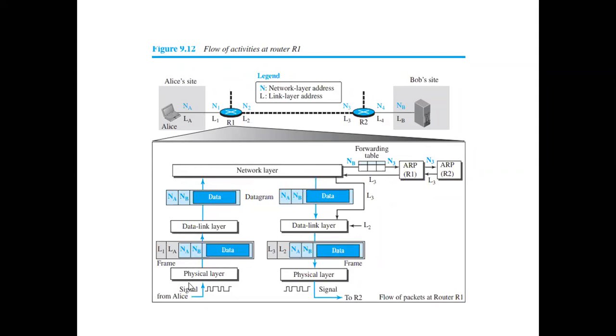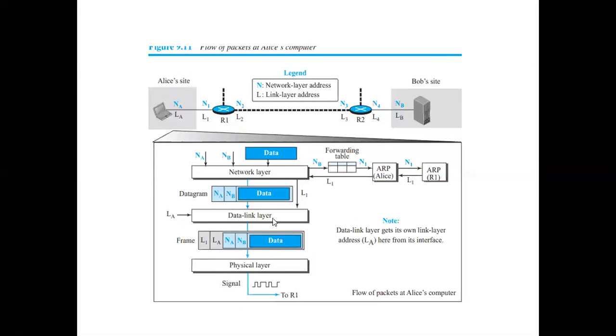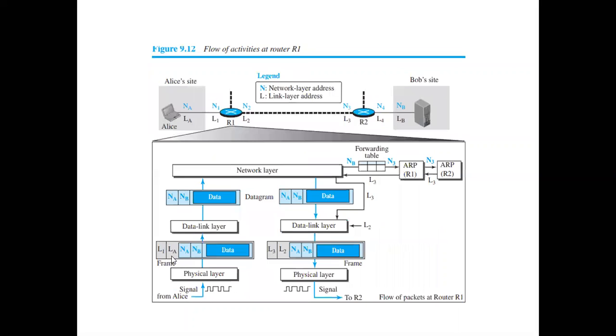Correct? So the incoming flow is the same thing we saw here. This datagram, the same thing, we are representing here. So L1, LA, NA, NB, and this is the signal. It has been sent to the physical layer, which converts this into a data frame. This frame has been sent across to the data link layer. The data link layer gets only the datagram and sends it to the network layer. Now it will check which is the next node I need to send this datagram to. That is the application of the network layer. It checks its routing table or forwarding table. In the forwarding table, it says L3, correct?